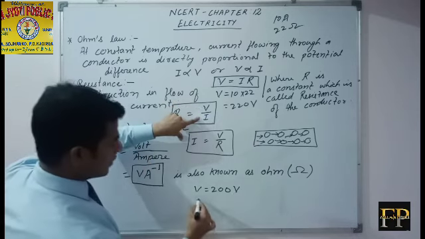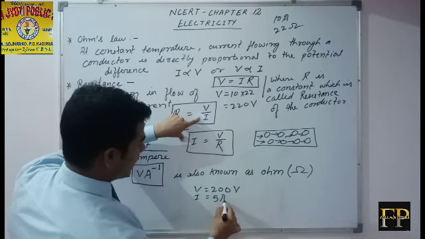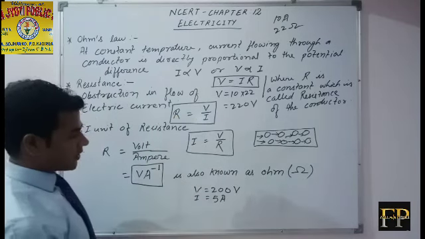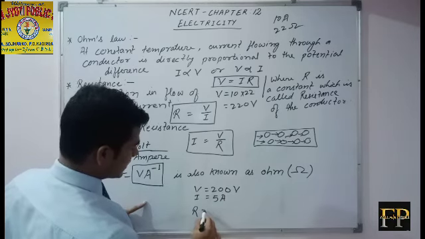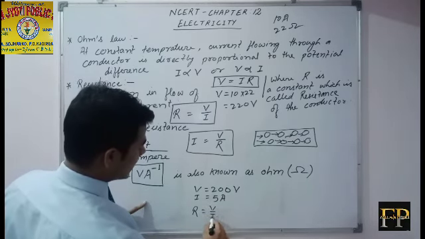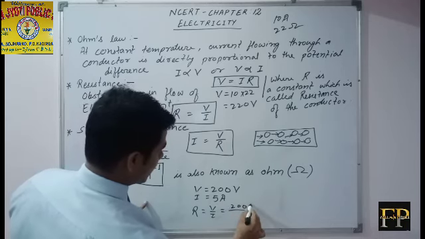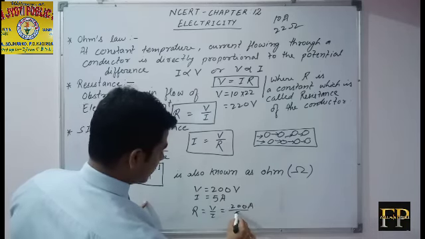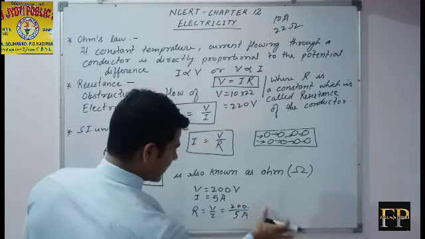Now if the potential difference is given as 200 volt and the amount of current flowing through the conductor is 5 ampere, then what will be the resistance of the conductor? You can use Ohm's law to find resistance. Resistance equals V by I. Now put the value of V, that is 200 volt, and the amount of current is 5 ampere.